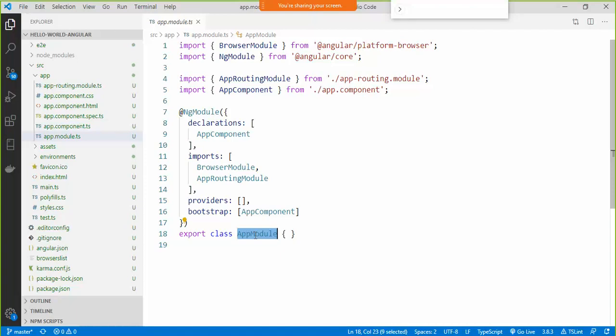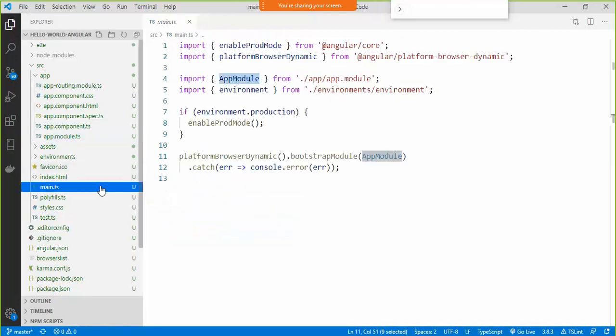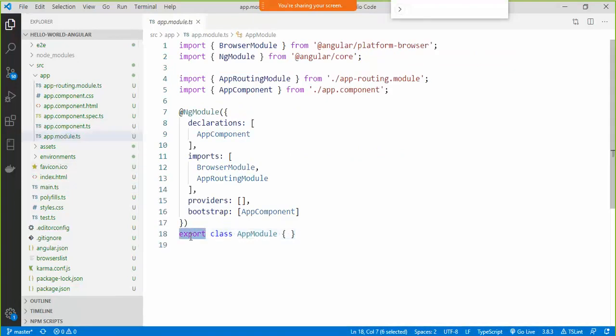You can have multiple directives and all those things as part of a single module. We are exporting it so that it is accessible outside this particular module. If I don't write export, then this class will be specific to this file, but I want that particular module to be loaded over here in main.ts. So for that reason, we are also using a keyword called export, so that we can access it outside the current scope.